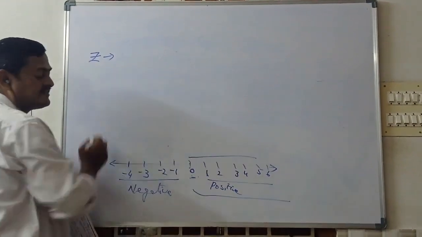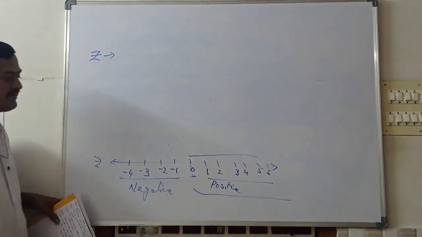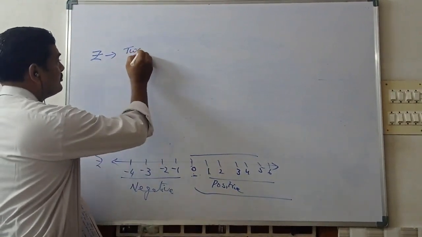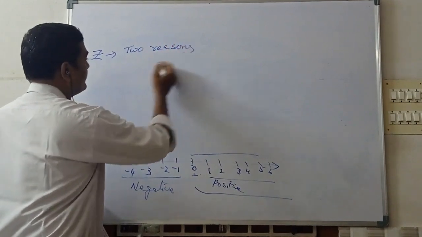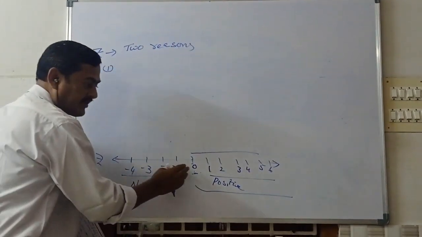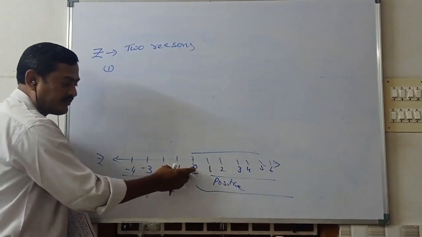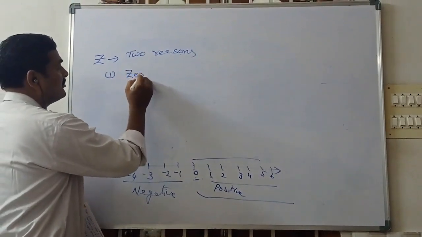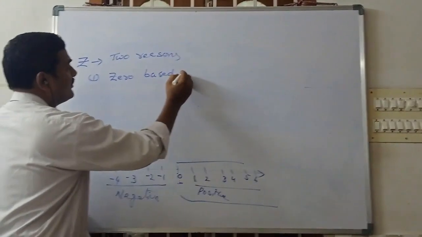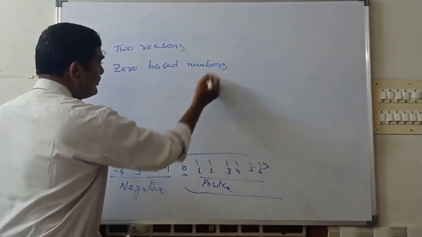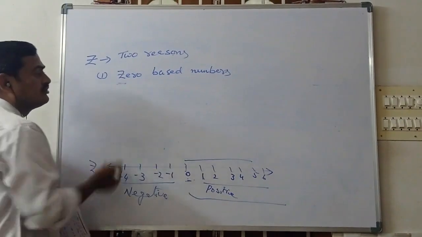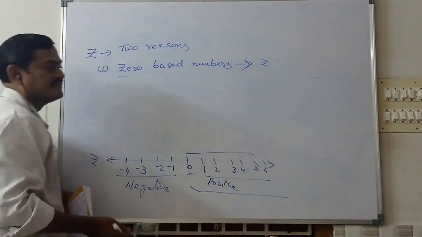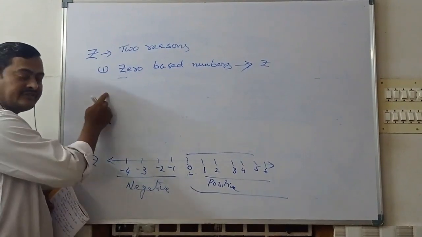Now why are the integers indicated by the letter Z? There are two reasons. Number one, these numbers are separated by positive and negative, with 0 in between. That's why integers are zero based numbers. Zero starts with Z. That's why the integers are indicated by the letter Z. This is the first reason.